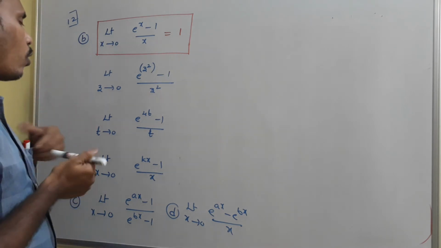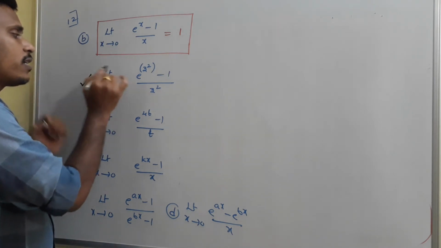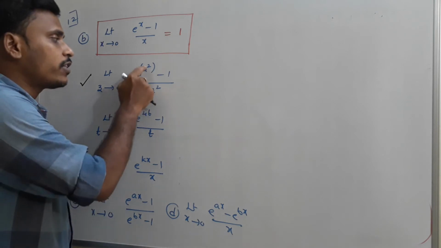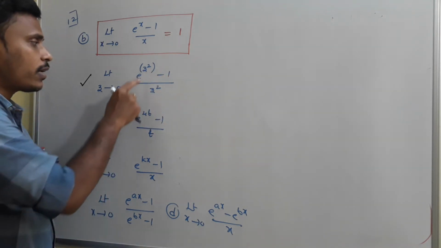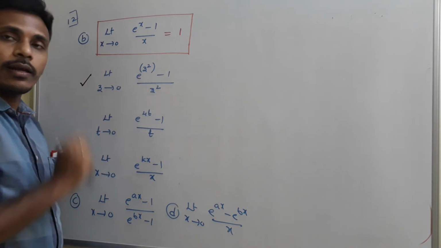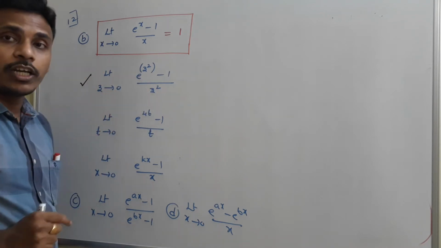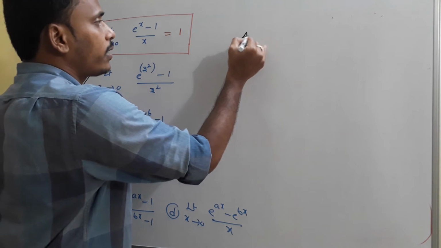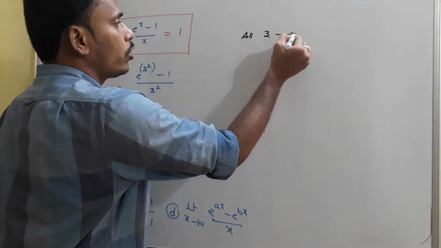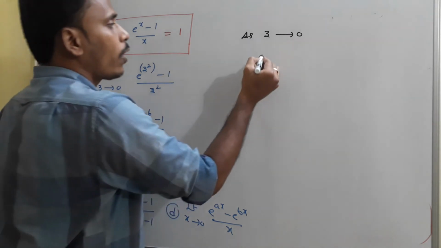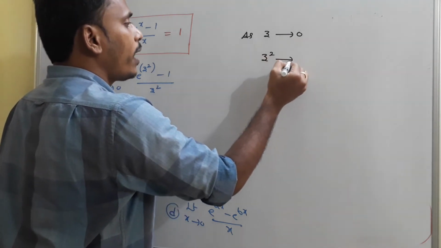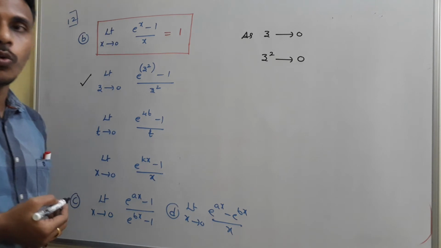The next problem is what? Here I mentioned that limit z tends to 0, e power z square minus 1 by z square. Its value we need to find. See here it is completely in terms of z square, but z is tending to 0. It is very clear that as z is tending to 0, z means a value very near to 0. When you square it, its square is also very near to 0 only.